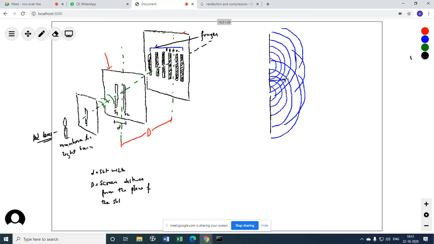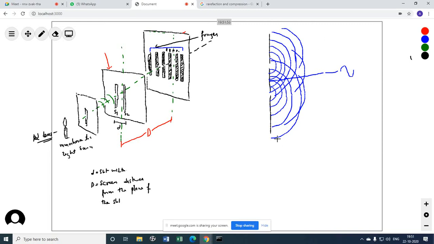These are the points where what will happen? Either crest and crest will fall, or crest and trough will fall, right? So whenever crest and crest fall, what will happen? We're going to see a constructive interference, which means there will be a bright maxima, a bright fringe. They are also called maxima, by the way. Whenever crest and crest fall, we will see bright light. And whenever crest and trough fall, we will see darkness. That is called destructive interference, or we're going to have a minima.